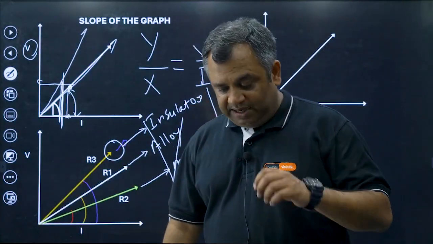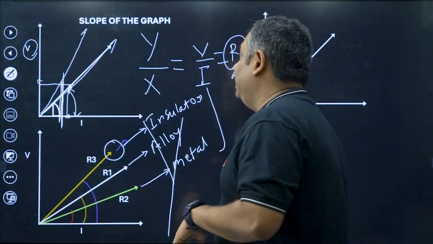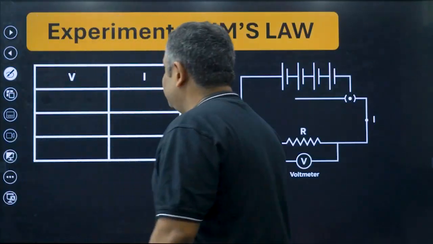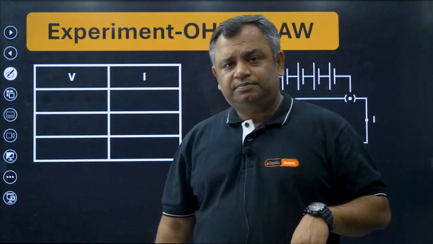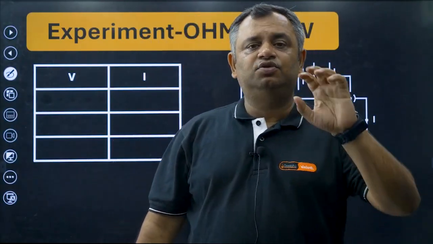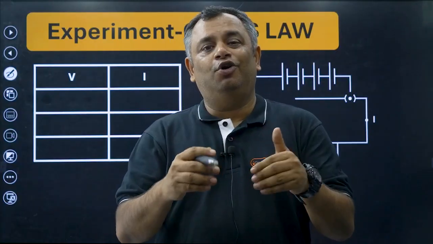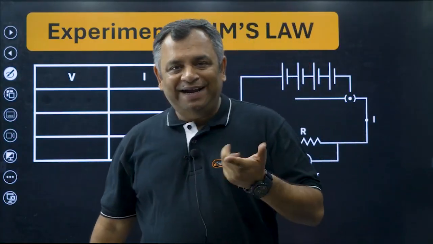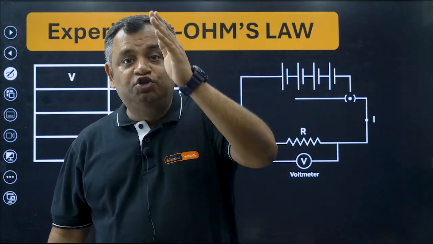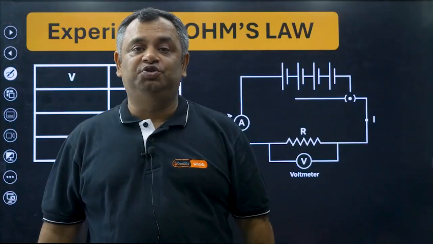Okay, all right. Now let us move ahead here. The next thing that is usually asked in the examination is the experiment, which is Ohm's law. How was Ohm's law proven? So scientists basically need to prove anything. Now, if they have made a law, they would have done a lot of experiments to make something a law, so that it holds true in every other situation.